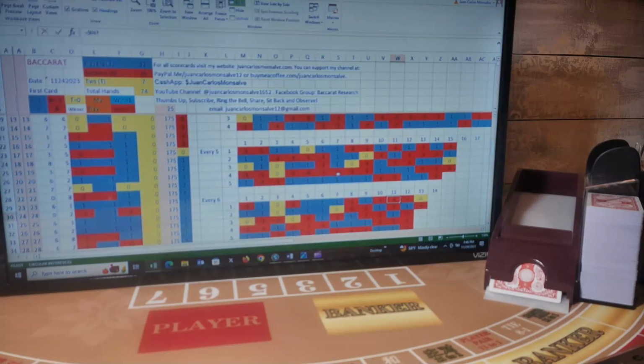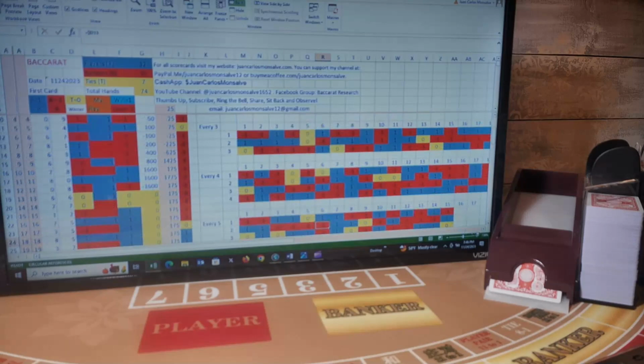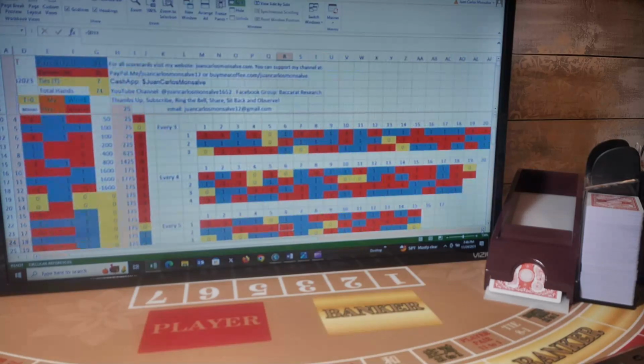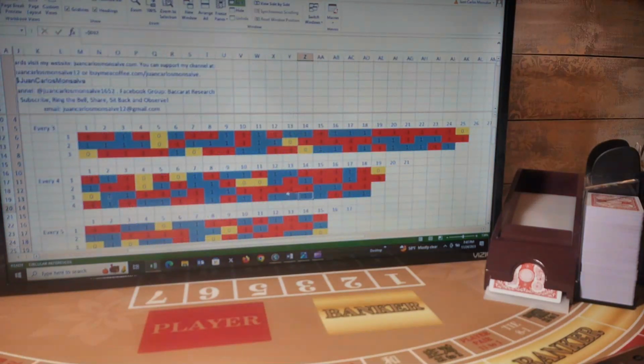In every 7, I see here 5 players in a row, 3 bankers in a row, 3 more bankers in a row, 3 players in a row, 3 bankers in a row. 3 players, 3 players, 3 bankers. In every 5, I see 6 bankers in a row, 6 players in a row, 3 players, 3 bankers, 3 bankers, 4 bankers.